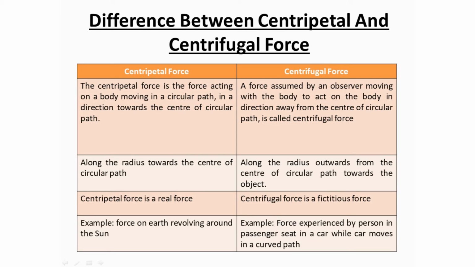Example of centripetal force: the gravitational force of the earth on the moon. Example of centrifugal force: the force experienced by a person in the passenger seat of a car while the car moves in a curved path.